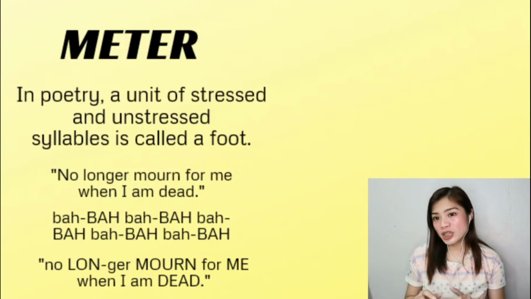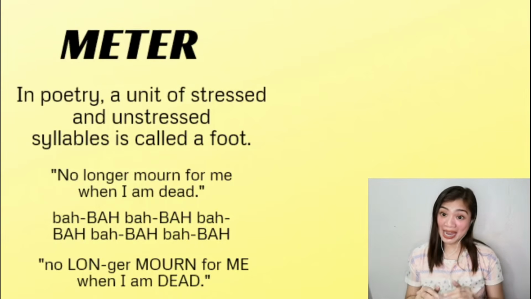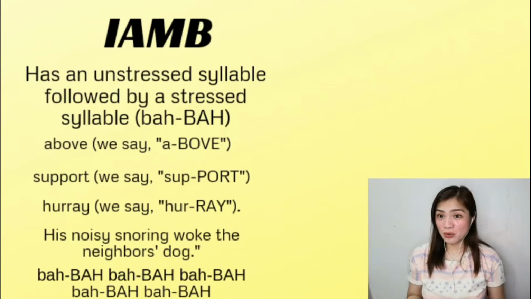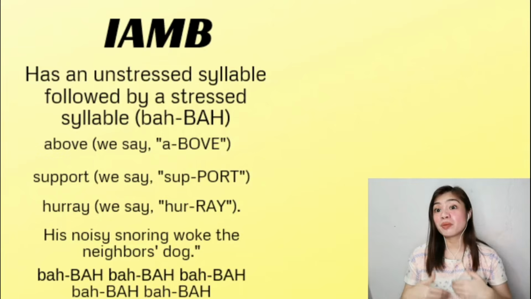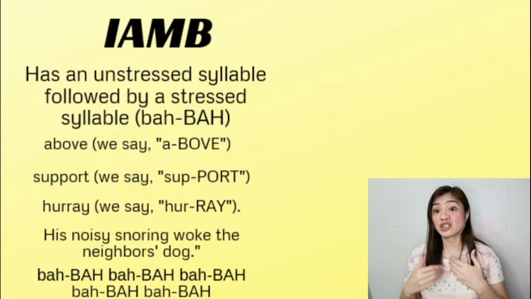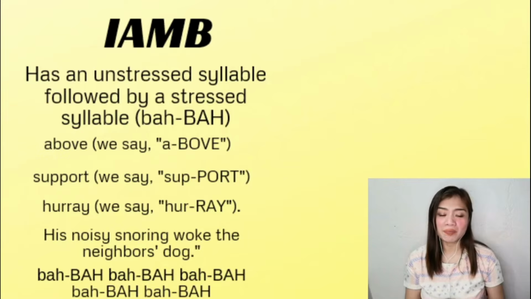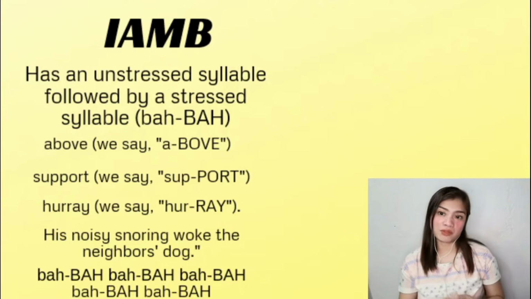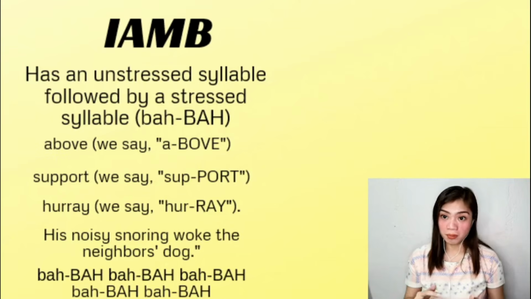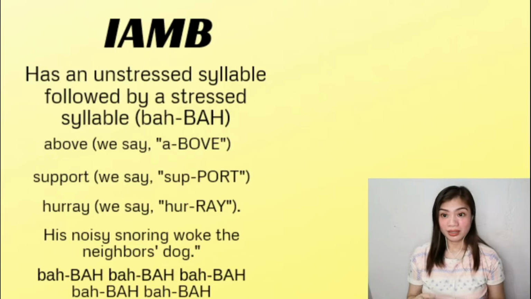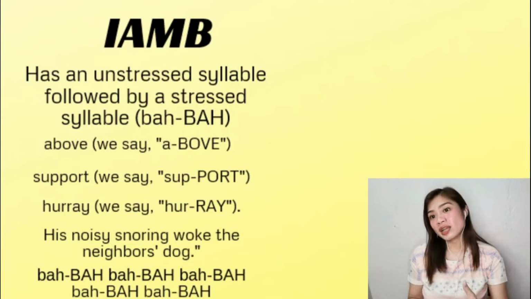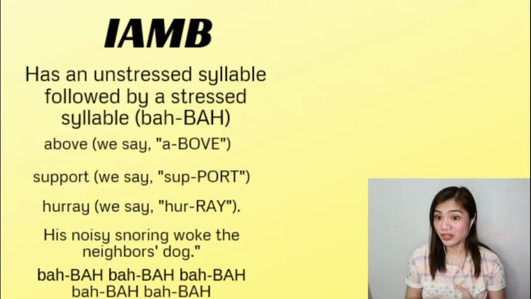The type of foot Shakespeare used here is called an iamb. An iamb, or an iambic foot, has the rhythm ba ba: an unstressed syllable followed by a stressed syllable. The iamb is the most common kind of foot in English poetry. Here are three examples of words that have an iambic rhythm: above, support, hooray. Again, the stress is placed on the second syllable of each word.